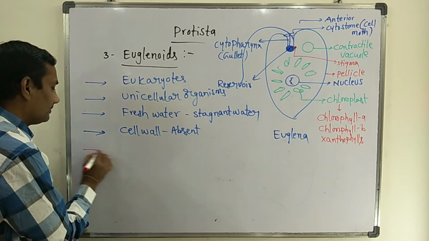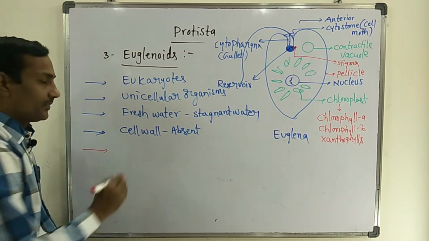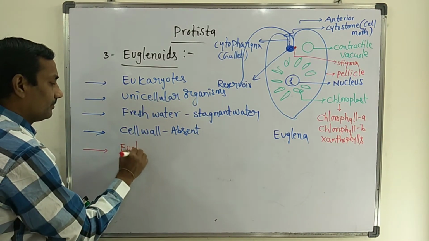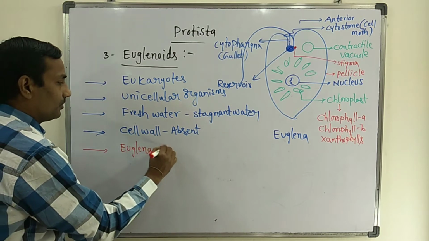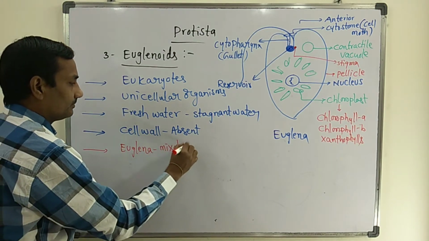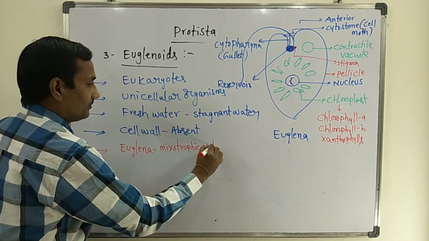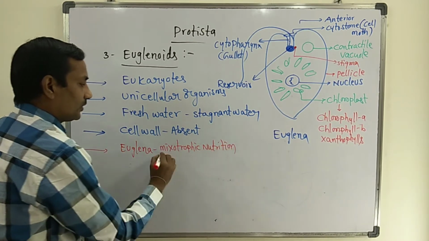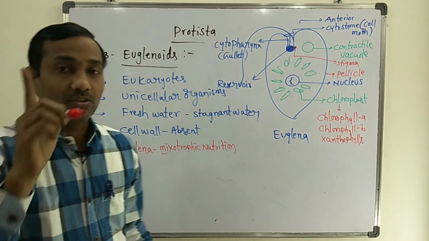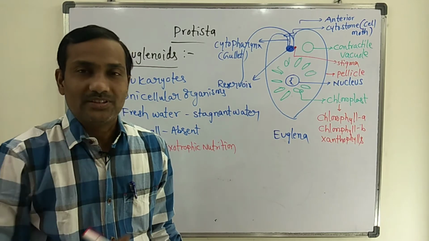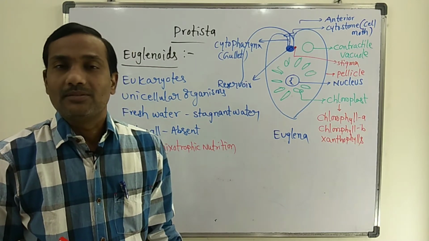Here Euglena exhibits mixotrophic nutrition. Only Euglena exhibits mixotrophic nutrition.